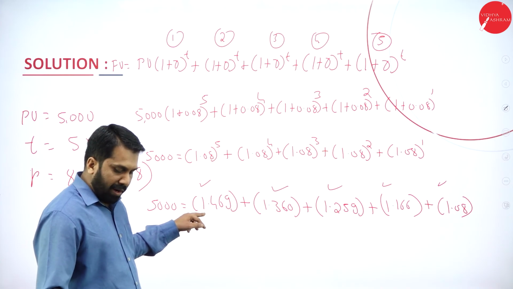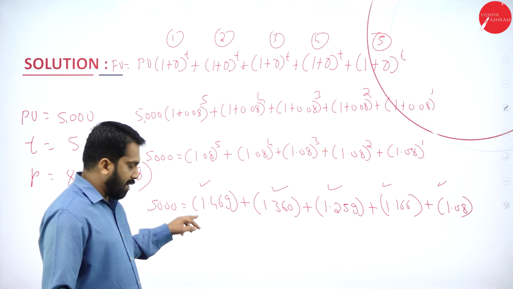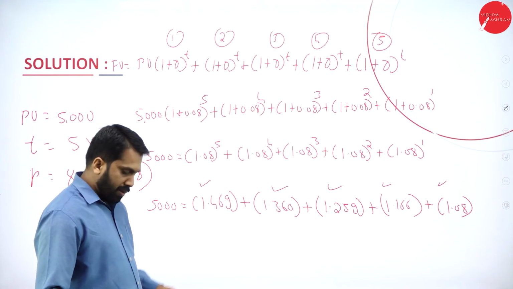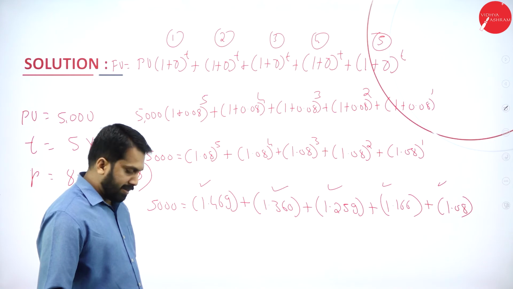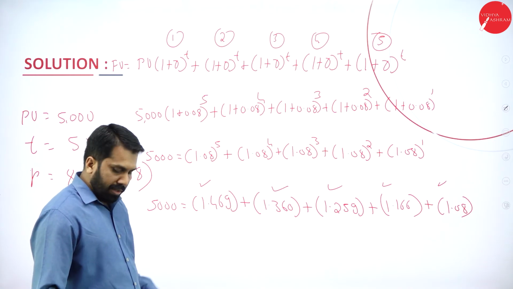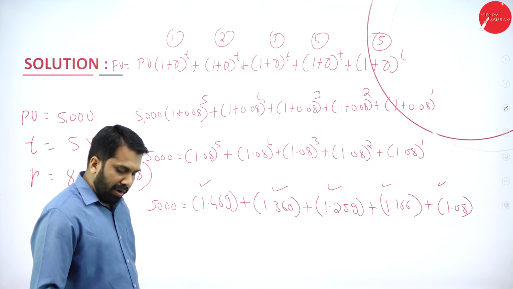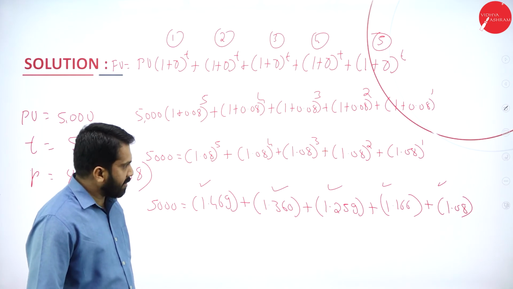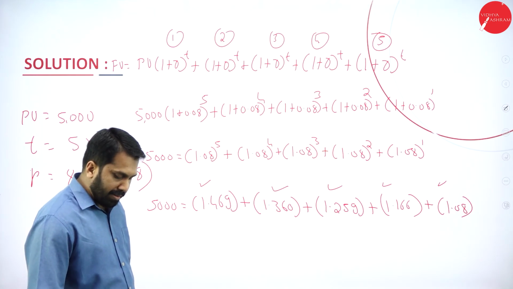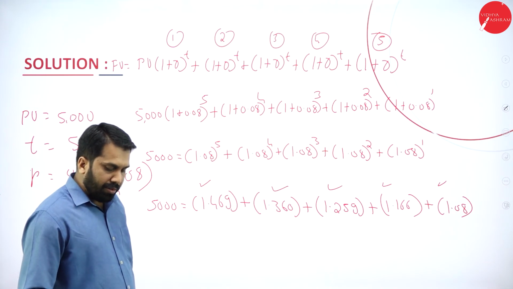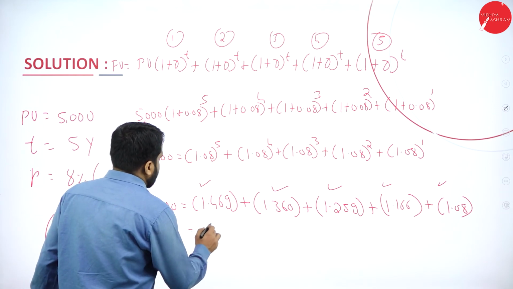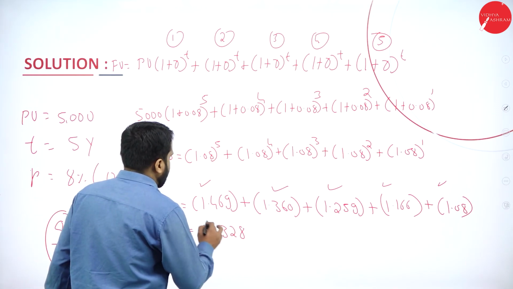Simple. 1.469 plus 1.360 plus 1.259 plus 1.166 plus 1.08. So you got around 6.328. What is the answer? 6.328.